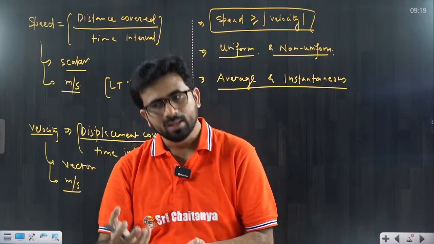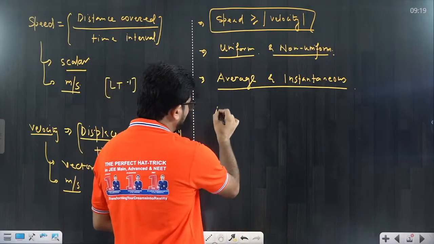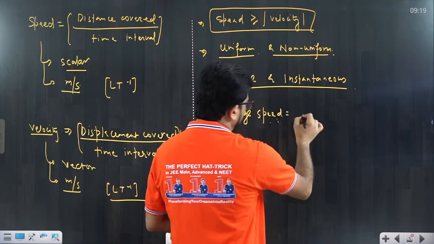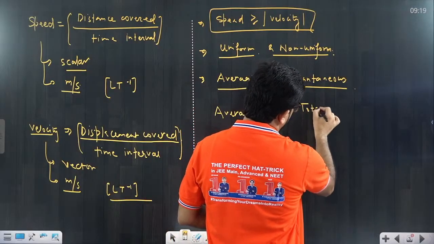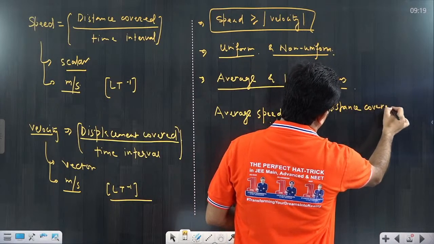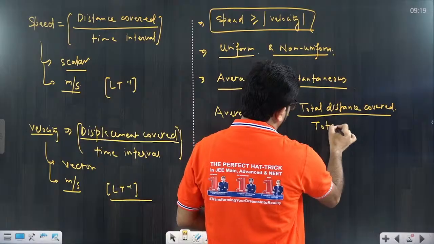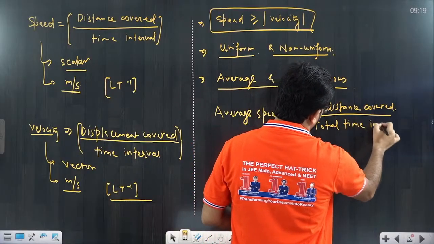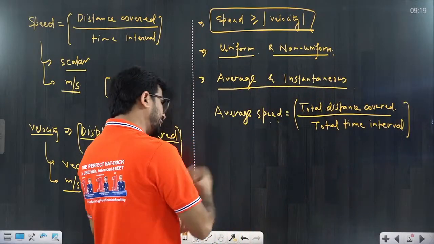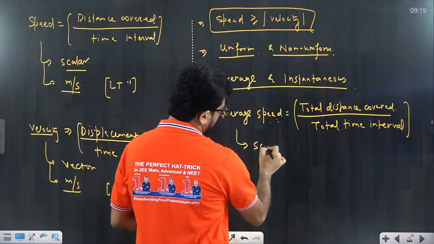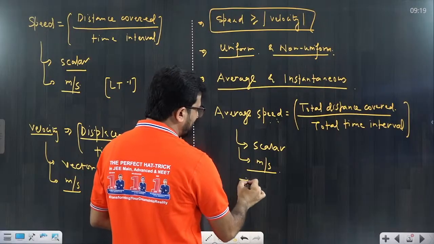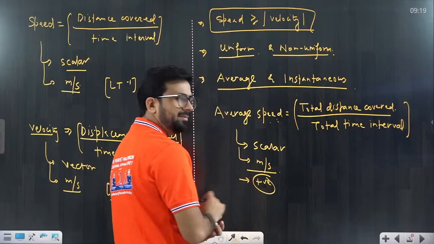I am repeating again, average speed. Average speed is equal to total distance covered divided by total time interval. That we call average speed. It is also a scalar quantity, definitely it is a scalar. Its SI unit is also meter per second, it is nothing new, and it is always positive, no doubt about it. It cannot be negative, that we have to be clear about.